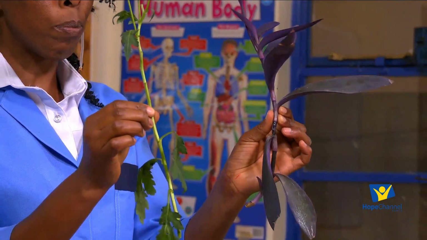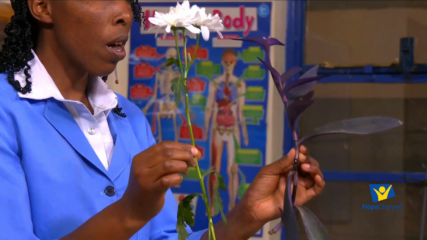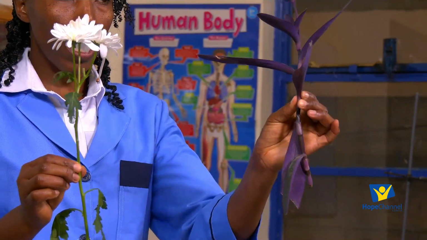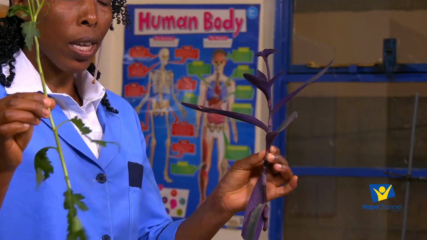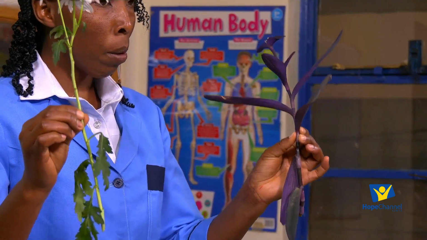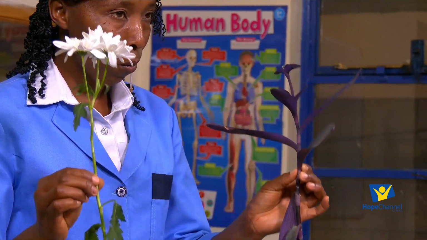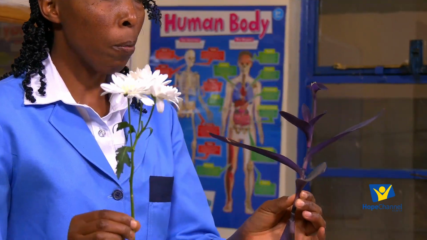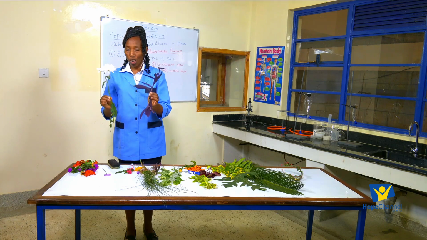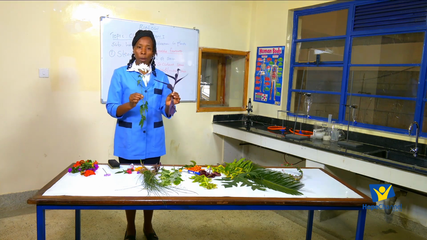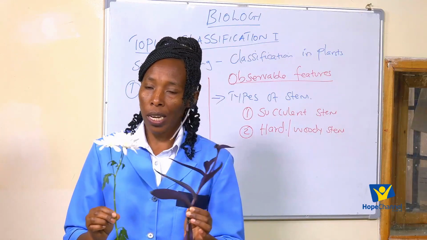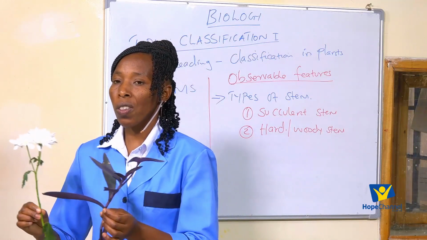No. I'll put them into different groups because these ones, their stems are succulent, but these ones, their stems are hard. Remember, we are learning about classification, putting living organisms into groups based on their structure. Those that have similar structures, we put into the same group. Those that have different structures, we separate them.